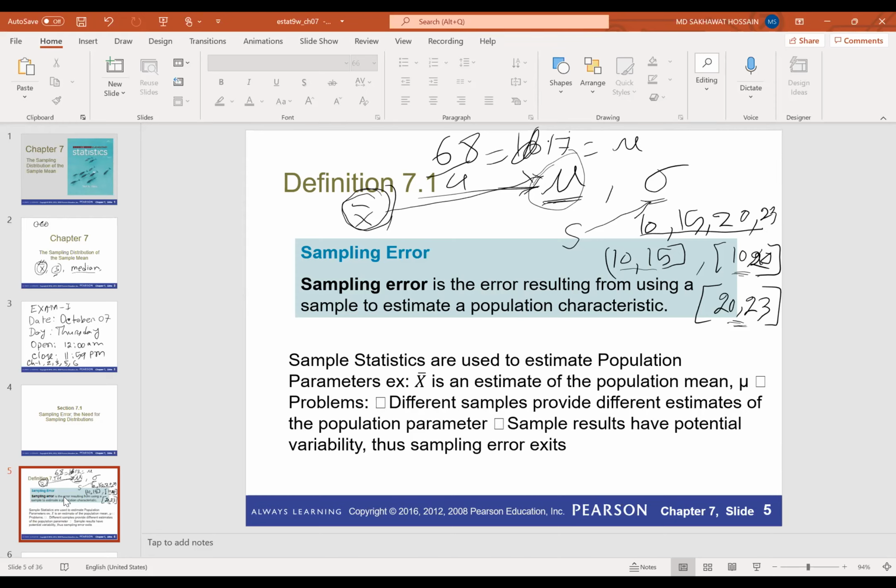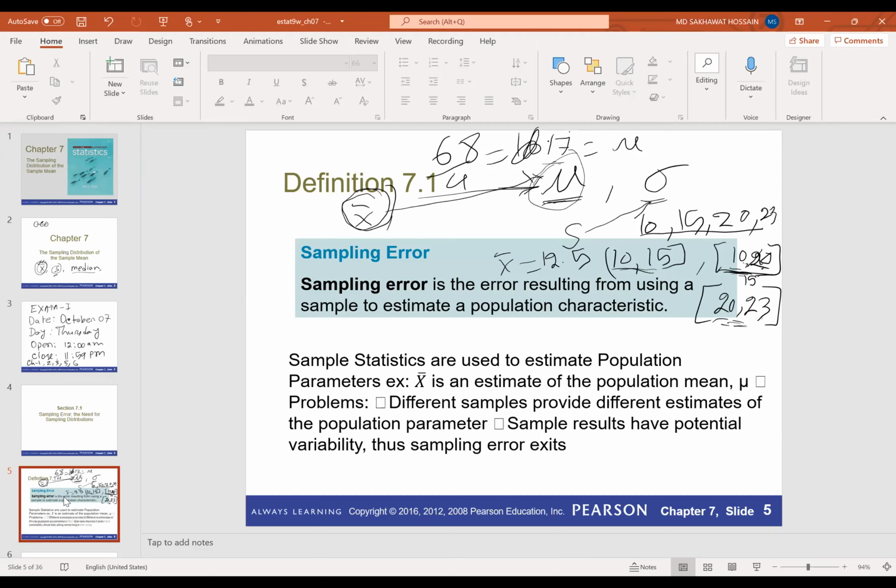But if you consider different samples from here, then you can see that the sample mean for the first one is 12.5. So X bar for the first sample is 12.5. If we use this value to estimate 17, then you can see that this is different from 17, right? So that means we have some error. Similarly, for the sample 10 and 20, the sample mean is 15. This is also different from 17, so there is also some error.